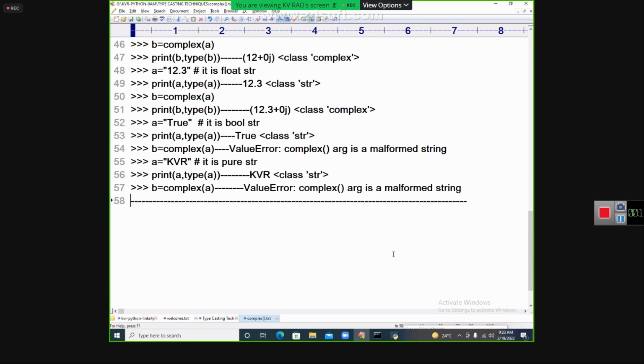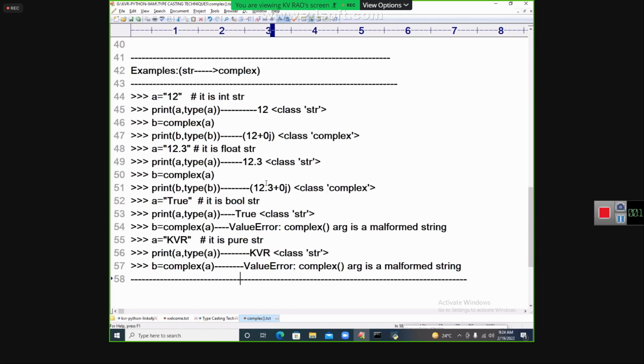Why error? Don't get confused like this. Who is that? Durgesh. It is a pure string. It cannot be converted to complex. Why error? It is not a number value at all. Yesterday you were absent or present, Durgesh? Present, sir. Then today why are you getting that error? It is pure alphabets. Alphabets cannot be converted into complex format. That's why it is going to be like that.